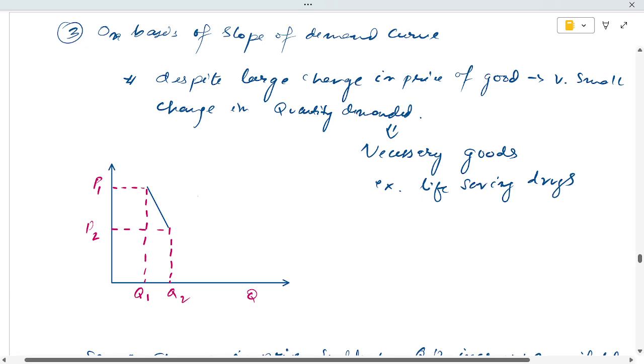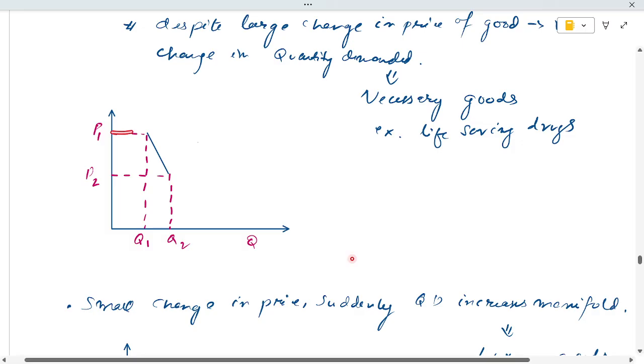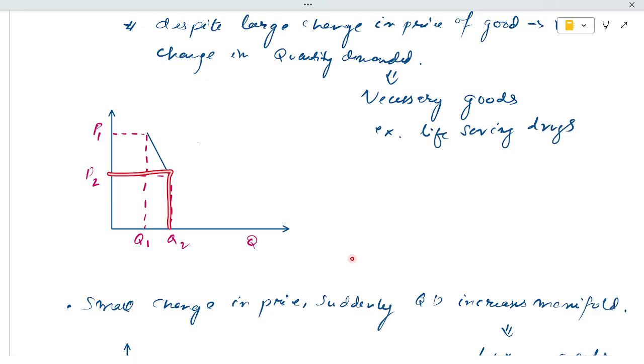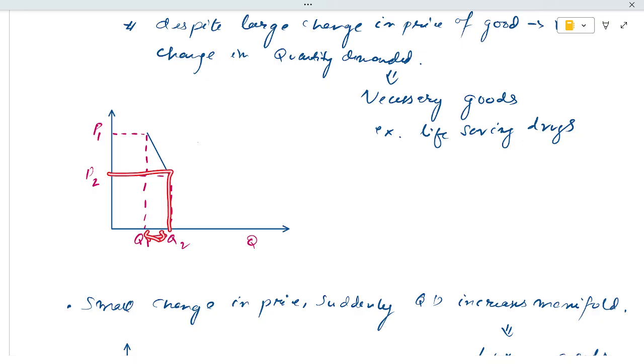It is represented in this graph: once the price changes, the quantity demanded is this much.